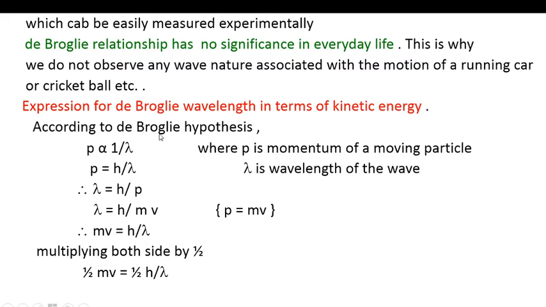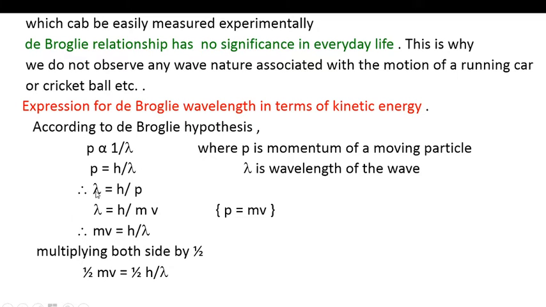According to the de Broglie hypothesis, the momentum is proportional to 1 upon lambda, where p is the momentum of the moving particle and lambda is the wavelength of the wave. Removing the proportionality sign and taking the constant h as the Planck constant, p is equal to h upon lambda.